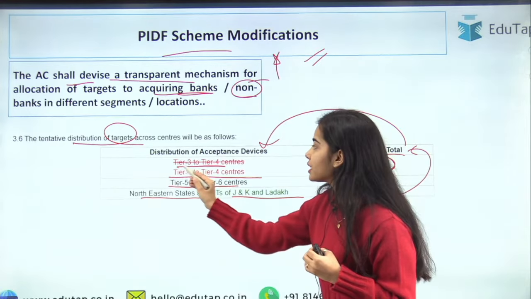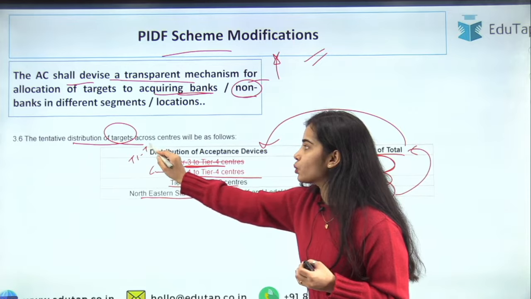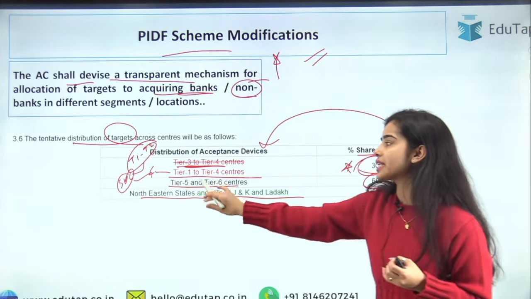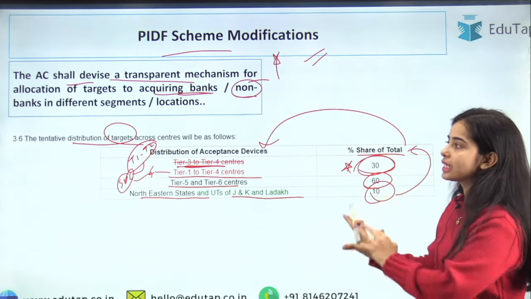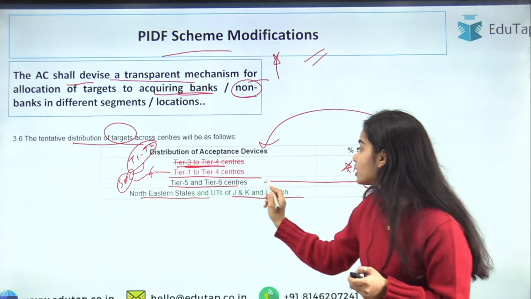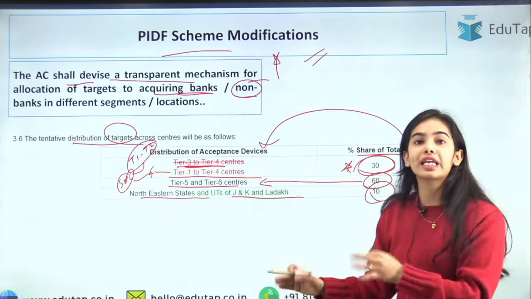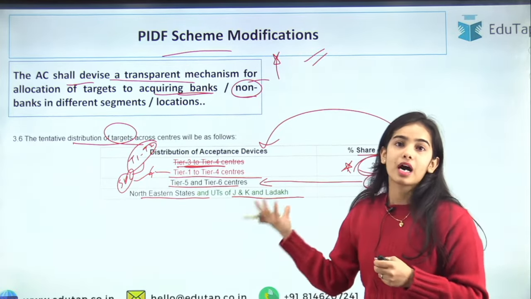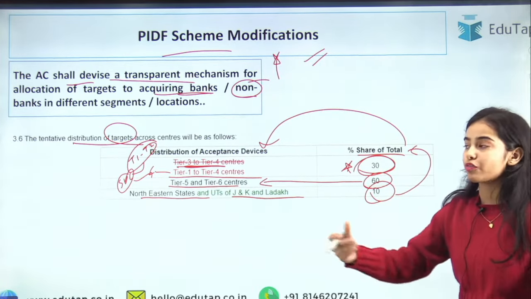Before it was only tier 3 to tier 4 centers, but now in tier 1 and tier 2 centers the street vendors have also been included, and that's why it became tier 1 to tier 4. Okay, so I hope you have understood the tentative distribution targets that have been provided, that most of the deployment should happen in the tier 5 to tier 6 centers, because those are the rural areas, the least urban areas, the far off areas.